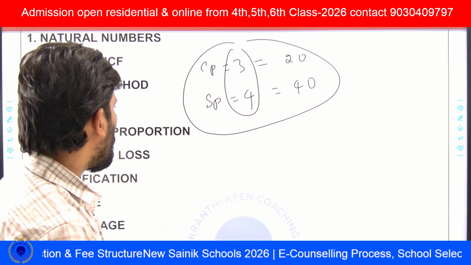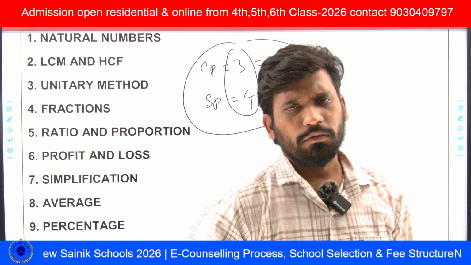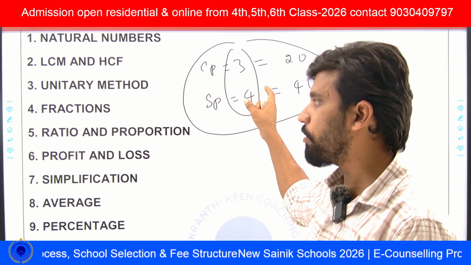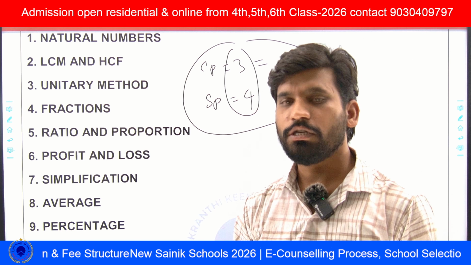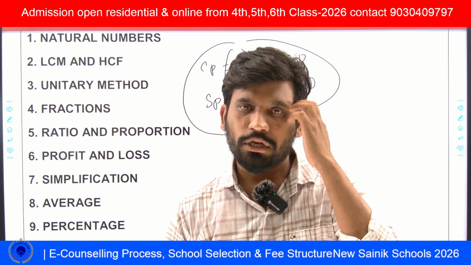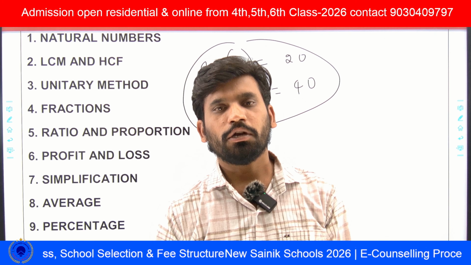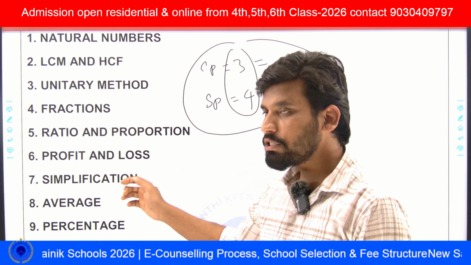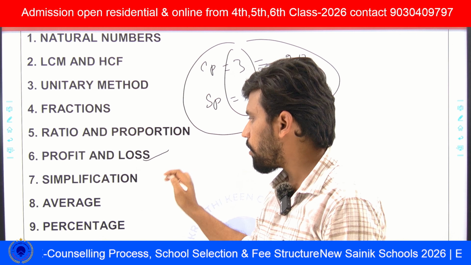So he will ask like that. Or, one will be a difficult question like this, and another question he will give easy, like he will give profit and cost price, then ask you to find the selling price, or he will give the selling price and cost price directly, and ask the loss or profit. This type of questions we will see in profit and loss.